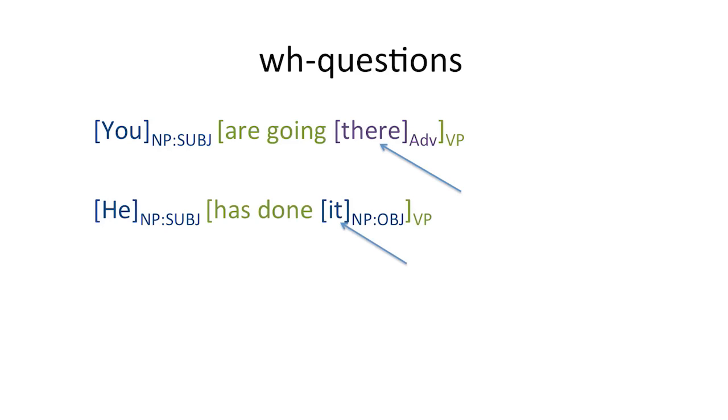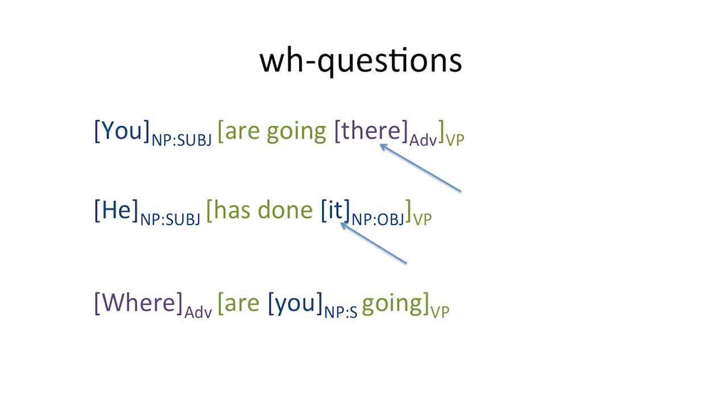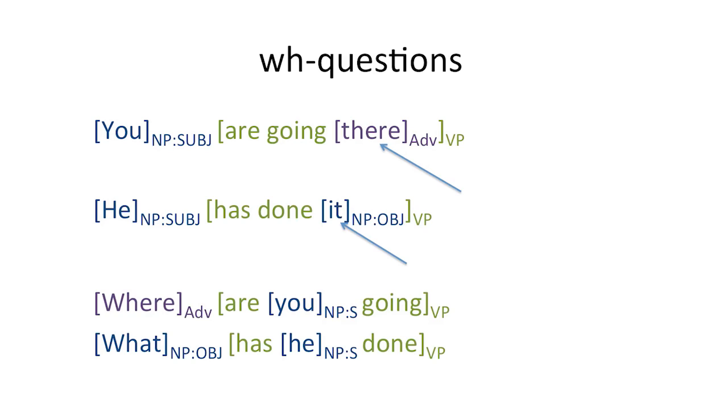And no matter what it is that's being questioned, the question word comes first. So in where are you going? The question word where, which corresponds back to the adverb there in the declarative clause, comes first. And in what has he done, the question word what, which corresponds to the object noun phrase it in the declarative clause, also comes first.